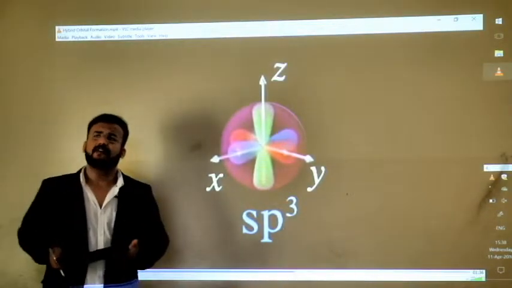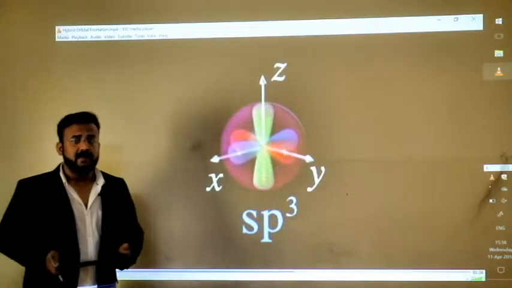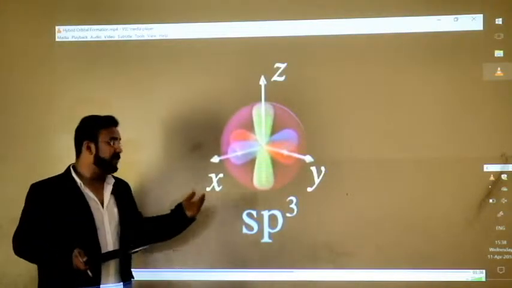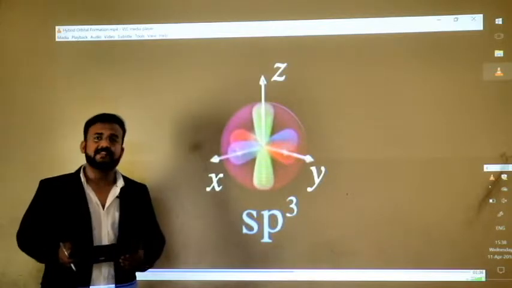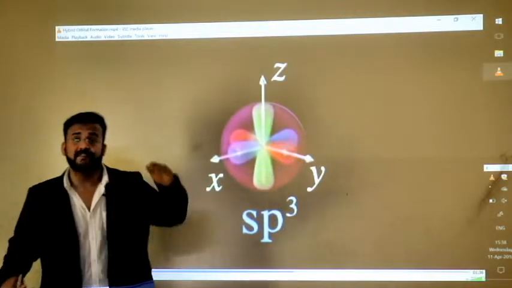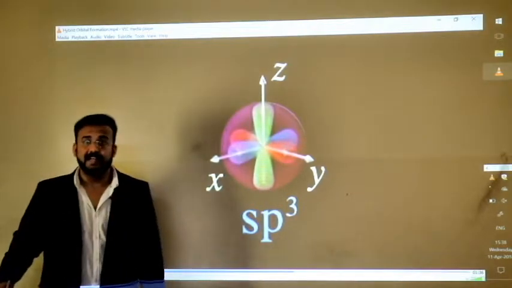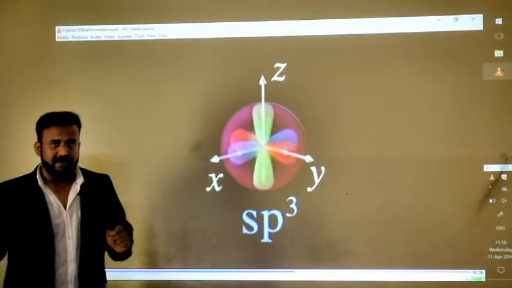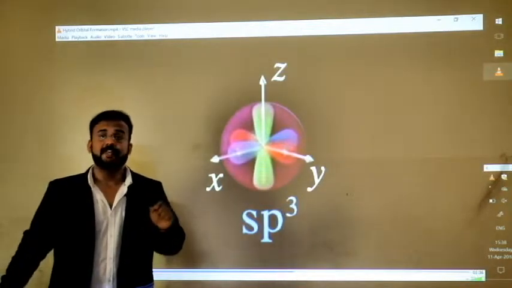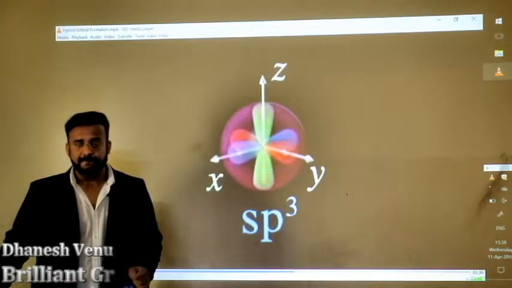Now why would an atom do that? What is the reason behind this overlapping? The real reason is to generate a new set of orbitals having relatively lower energy than the original atomic orbitals. I repeat, hybrid orbitals have relatively lower energy than the original atomic orbitals.